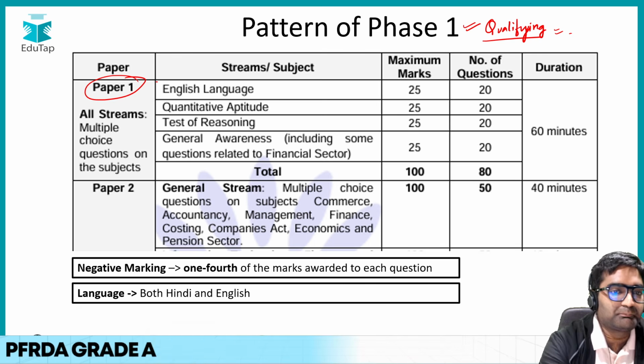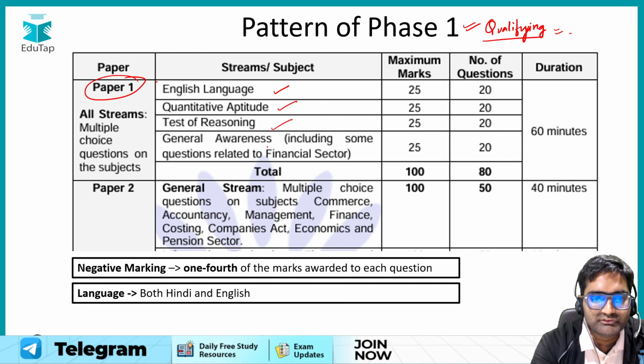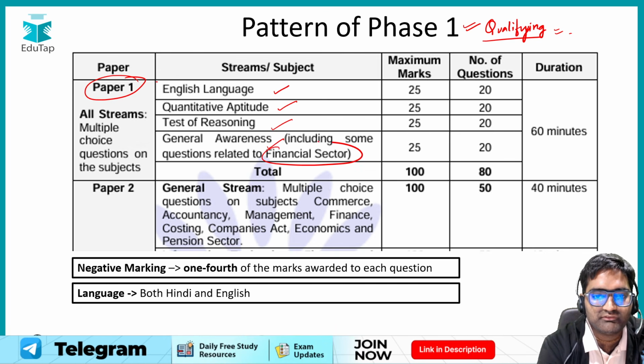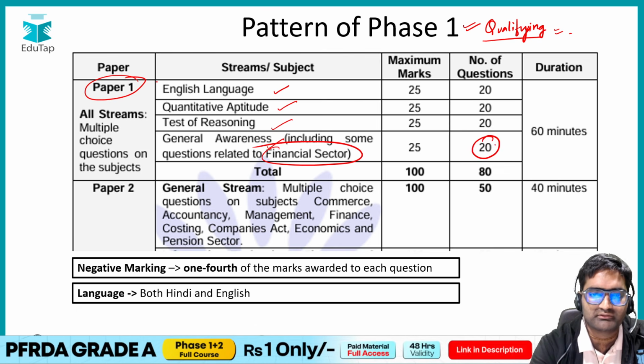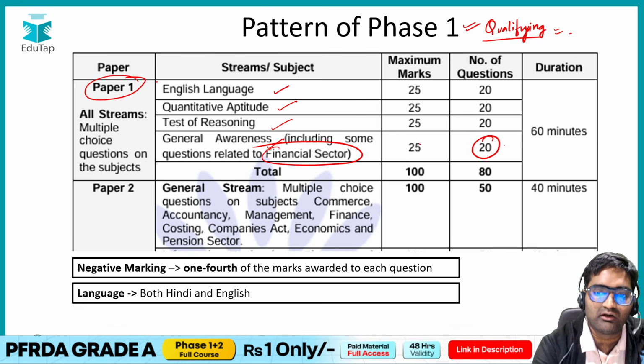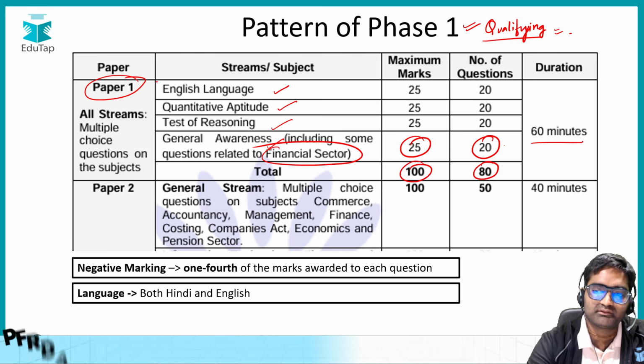Talking about paper 1, we have English language, quantitative aptitude, reasoning, and also general awareness, wherein there is focus on the financial sector. Each of these would have 20 questions appearing in the examination, for 25 marks. That makes a total of 80 questions for 100 marks and a time of 60 minutes.